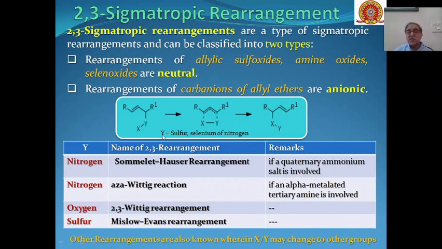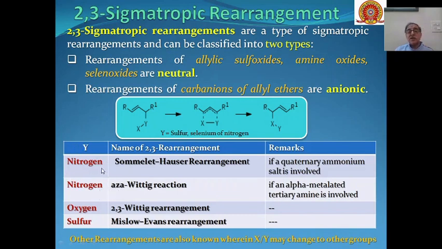So this X and Y may be sulfur, selenium, nitrogen, carbon, and oxygen also. The most common among the 2,3 sigmatropic rearrangements are these ones. Sommelet-Hauser rearrangement, where one of the XY groups will be a quaternary ammonium salt, and Y here will be nitrogen.